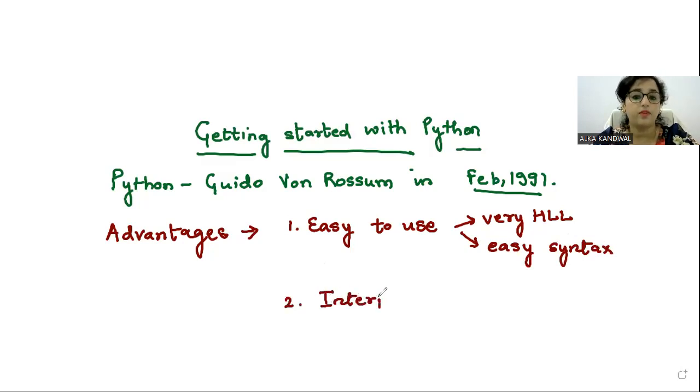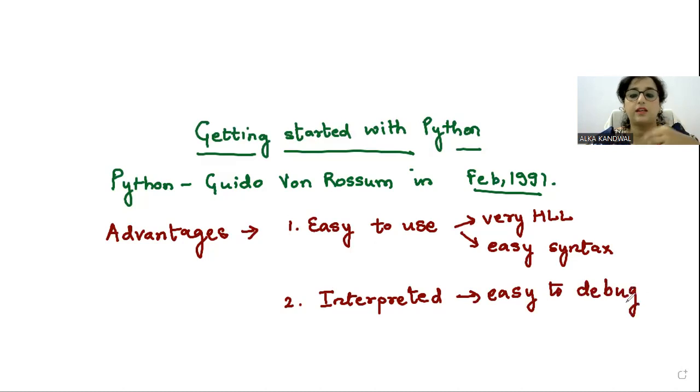Do you remember जब हमने first chapter किया था तो हम लोग ने detail में compiler के बारे में बात किया था, interpreter के बारे में बात किया था. तो हमने बात किया था कि interpreter is a software which converts a high level language to machine level language line by line. Do you remember? It does it line by line. So when we are talking about Python and we are saying that it is an interpreted language, it becomes very easy to debug. Now, do you remember I told you that any error in the program is known as a bug? इंटरप्रेटेड language है तो easy to debug है, मतलब to find the error it becomes very easy. Okay, so that is one of the advantages.